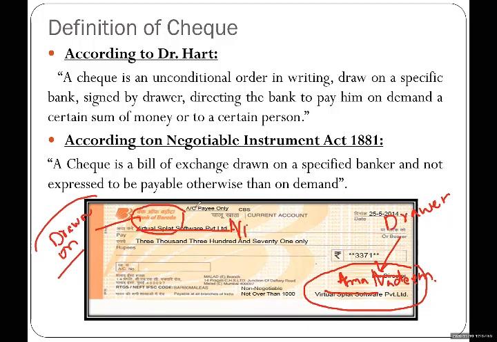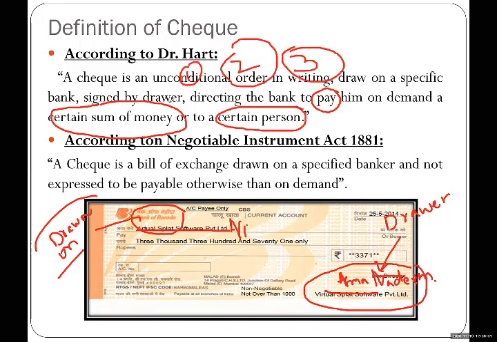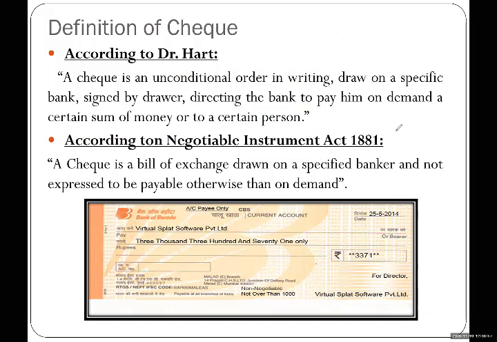It means the check is always an order. An order is always given to a bank. And what kind of order is this? The order is to pay a certain sum of money to a certain person. And who signs it? The drawer. Who is the drawer? The drawer is the account holder. No one else can give the order to the bank. Only the account holder can order the bank. And if you want to order your bank, you write a credit instrument, and that credit instrument is a check. See the authority of an account holder. The account holder has an authority; he or she can order his bank.